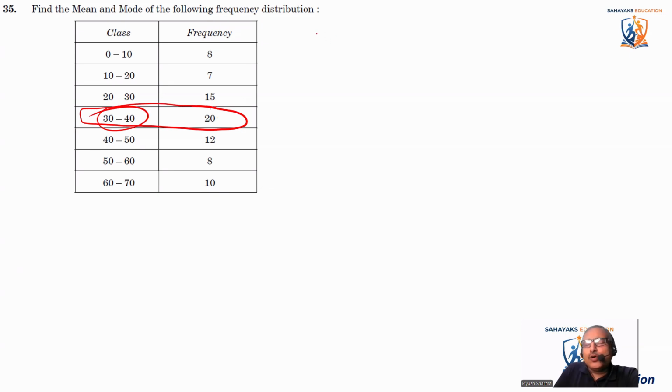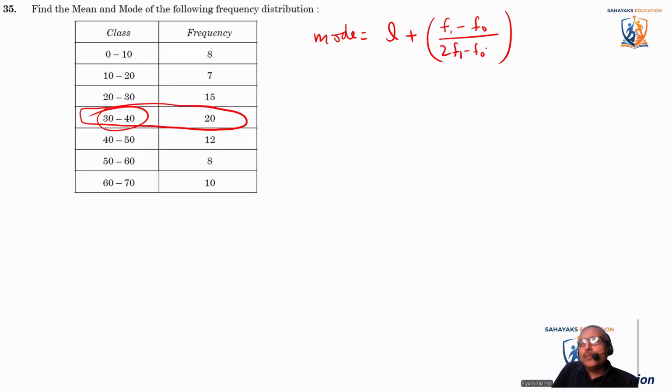Now, what is the formula for mode of grouped data? Mode is equal to L plus F1 minus F0 divided by 2F1 minus F0 minus F2, multiplied by H. Now, what is L? L is the lower limit of the modal class. Lower limit of the modal class is 30. F1 is the frequency of the modal class, which is 20, minus F0, the frequency of the previous class, which is 15.